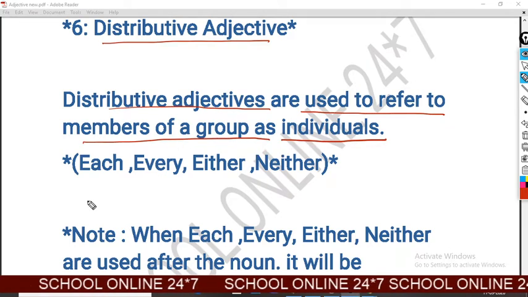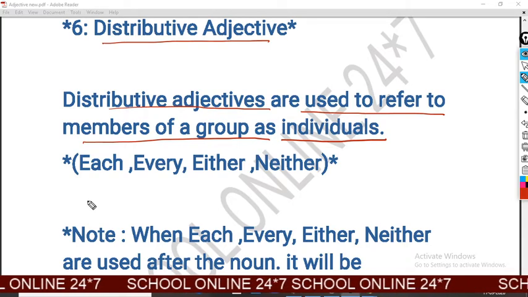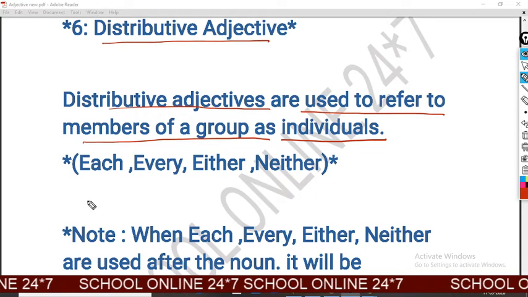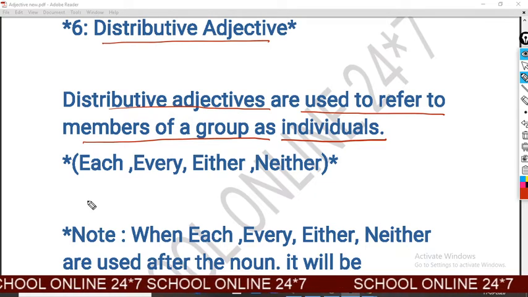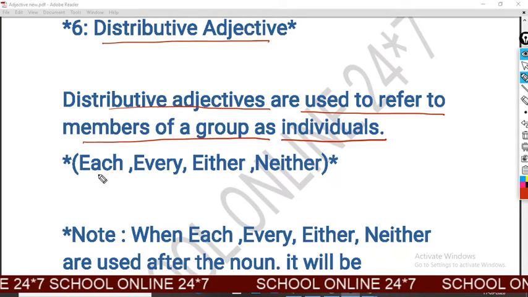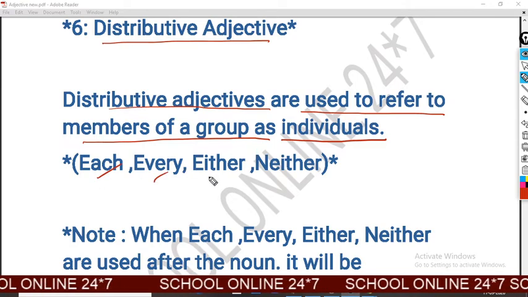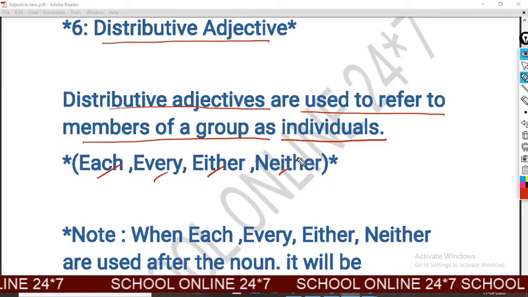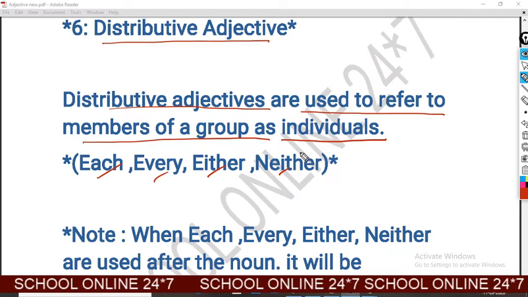In other words, the definition of a distributive adjective: an adjective which refers to each one of the number is called a distributive adjective. In this type of adjective, we can use words such as each, every, either, and neither. For example, every child must be sent for a medical checkup.